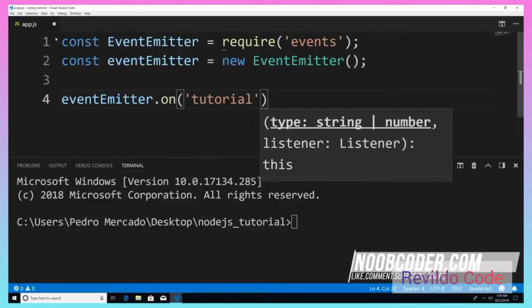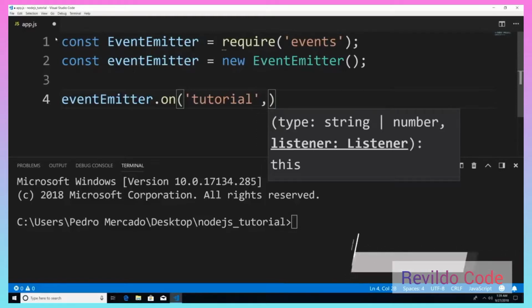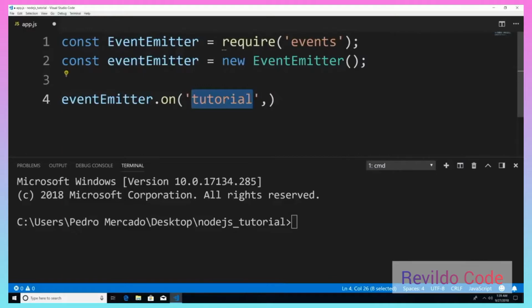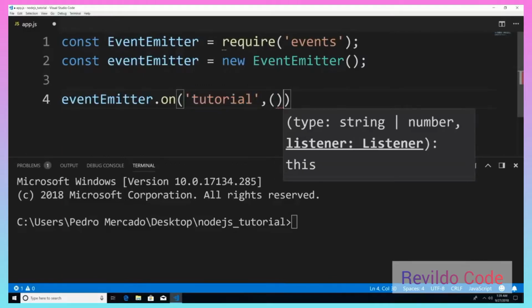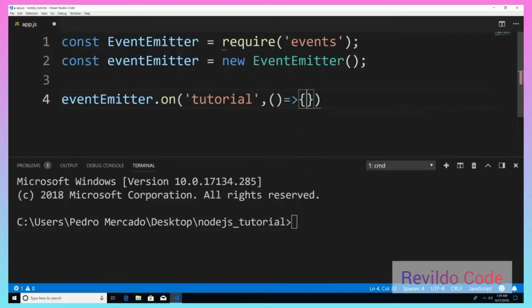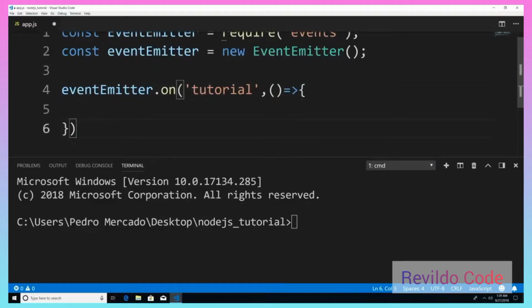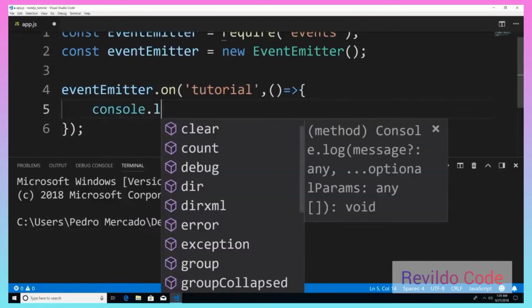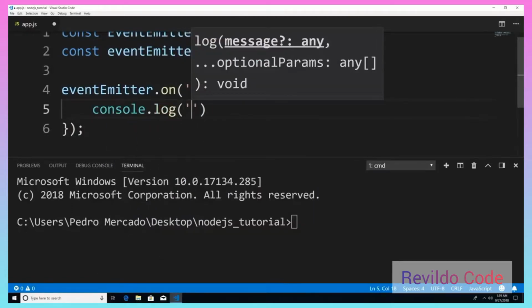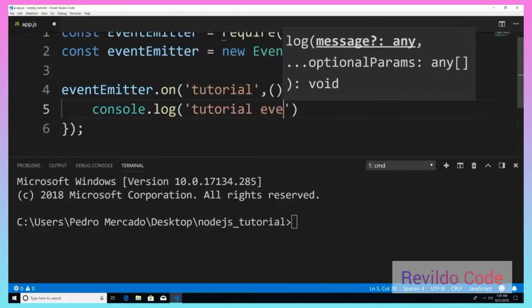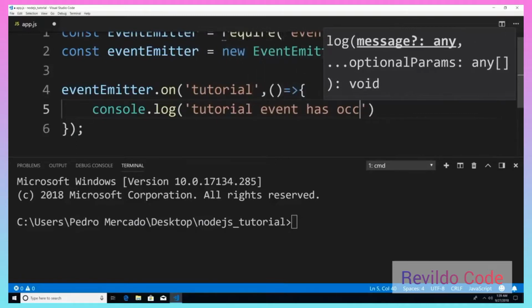And the second argument is going to be the function that you want to execute when this tutorial event occurs. So let's just pass in this function. And all I'm going to say is console.log tutorial event has occurred.